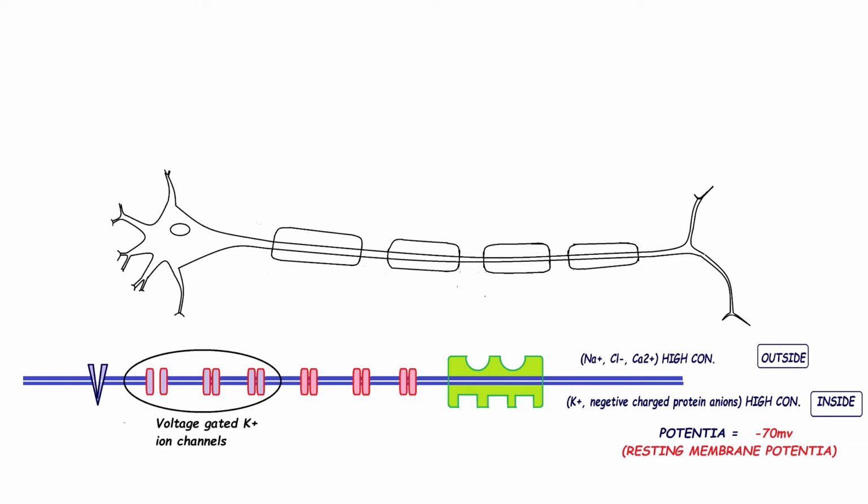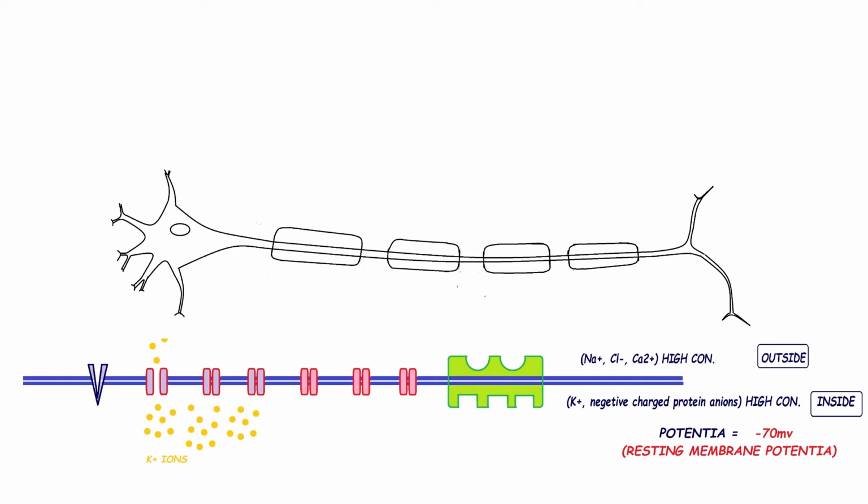Third one is the voltage gated potassium ion channel. These types of channels are of two types. One is the leaky potassium ion channel and another is the closed potassium ion channel. Closed potassium ion channels remain closed in the resting condition.